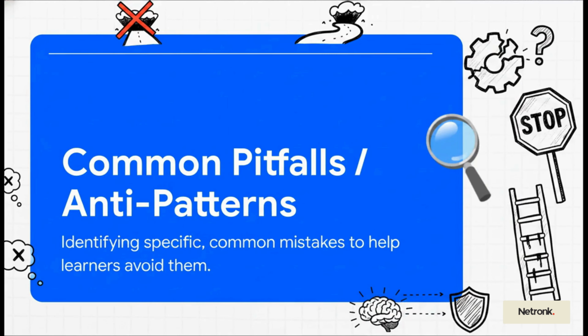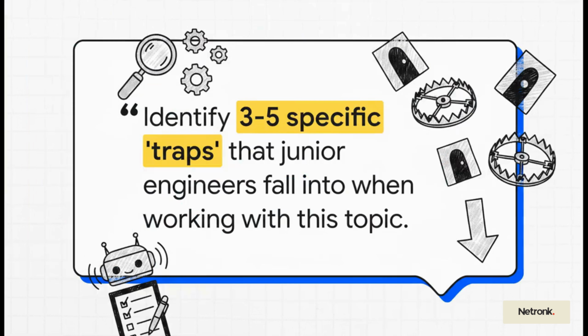Okay, this part is a hallmark of true expertise. A senior engineer knows not just what to do, but more importantly, what not to do. This part of the prompt is asking for that hard-won knowledge, essentially creating a pre-mortem for junior engineers to learn from before they make the mistakes themselves. And again, just notice the precision here. It's not what are some mistakes, it's identify 3 to 5 specific traps. This forces the AI to be concise and actionable, delivering a super high signal list of exactly what to avoid.